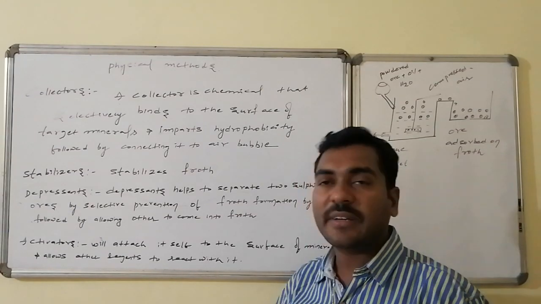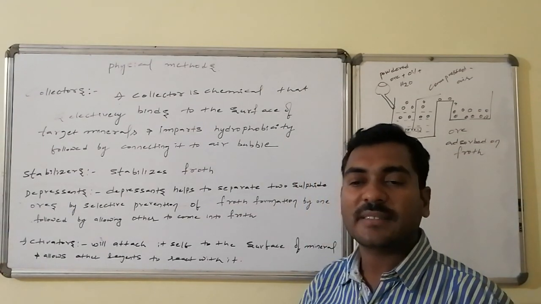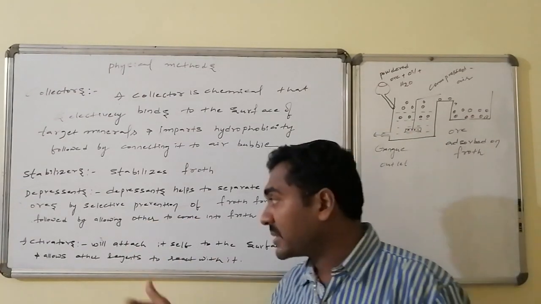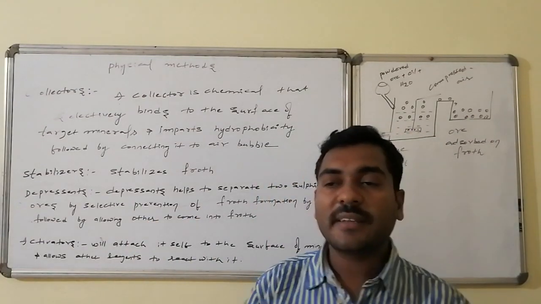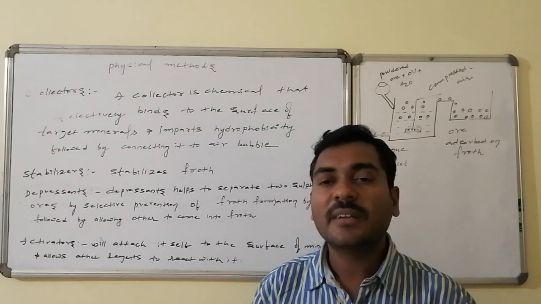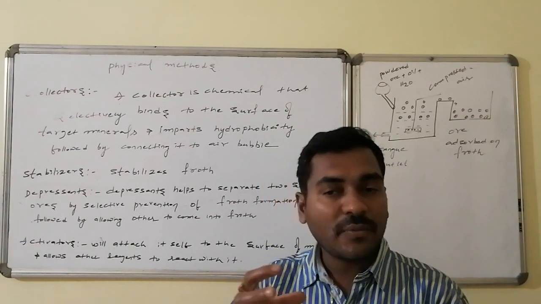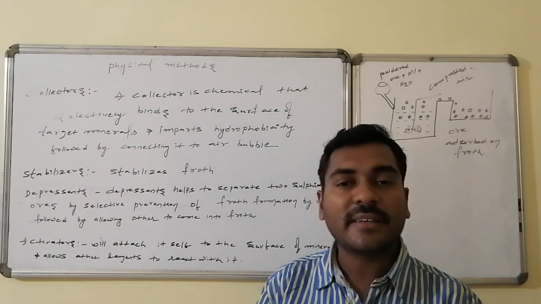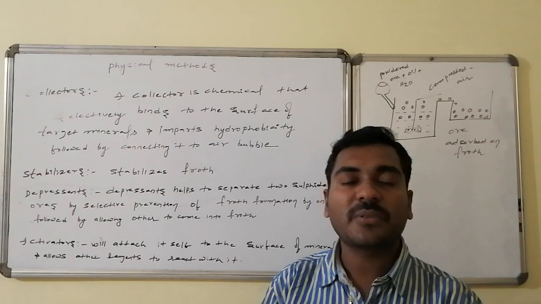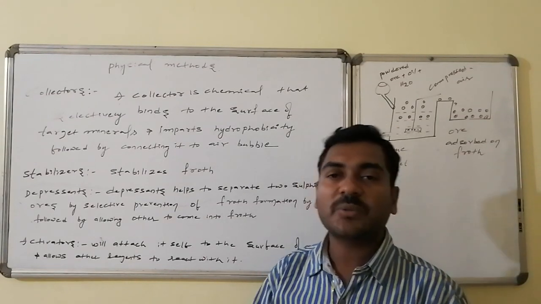Generally ore particles can be connected with the collectors, but in presence of activators, the connectivity of ore as well as the collectors will enhance a lot. So for ore particles having activators, most of the collectors will come to the presence of the ore particles and they will be connected to that.